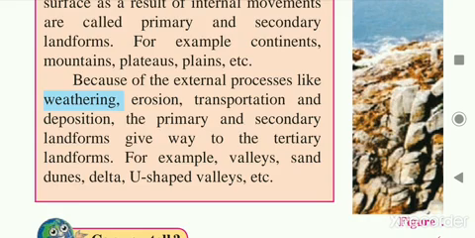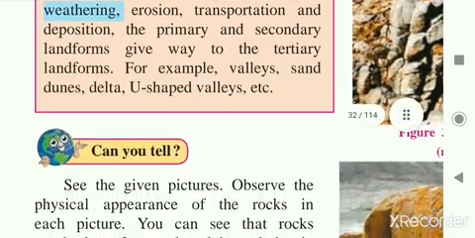Weathering is divided into three types, which we are going to study next: mechanical, chemical, and biological weathering. So due to weathering, erosion, transportation and deposition, primary and secondary landforms give way to the tertiary landforms. Okay, next we are going to study this in the lesson.